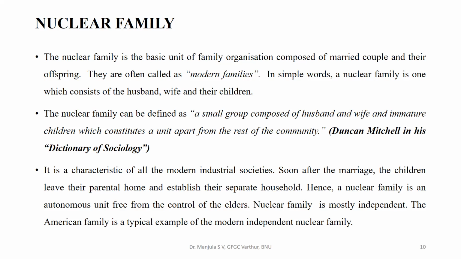By this we can understand that the nuclear family is a part of the joint or extended family, or we can call it a primary family. It is a characteristic of all modern industrial societies. Soon after marriage, the children leave their parental home and establish their separate household. Hence, a nuclear family is an autonomous unit free from the control of the elders. It is mostly independent. The American family is a typical example of the modern independent nuclear family.